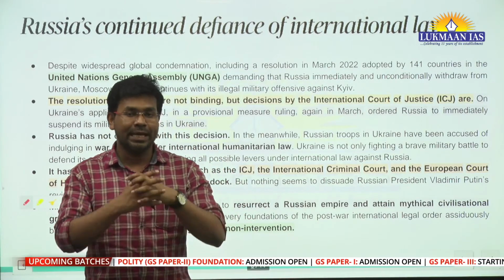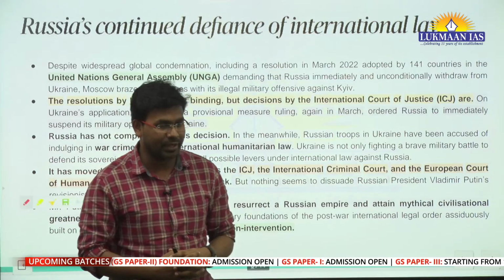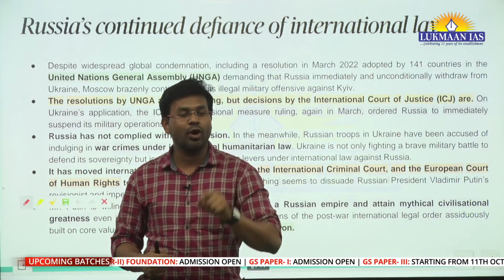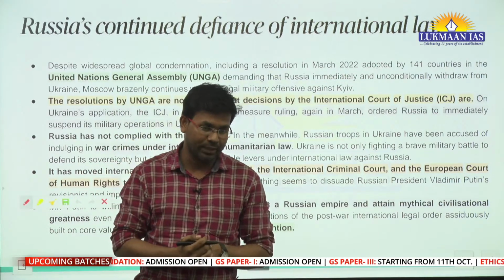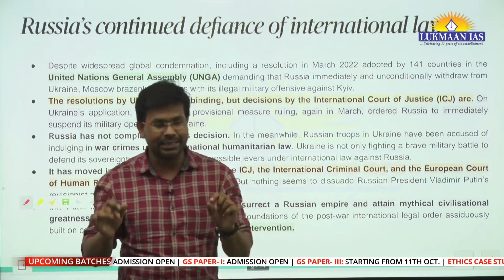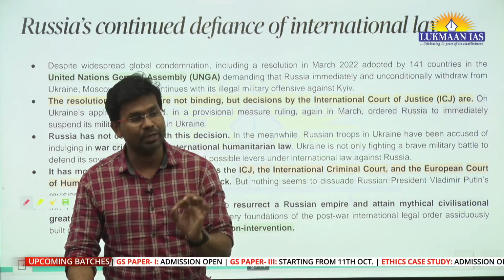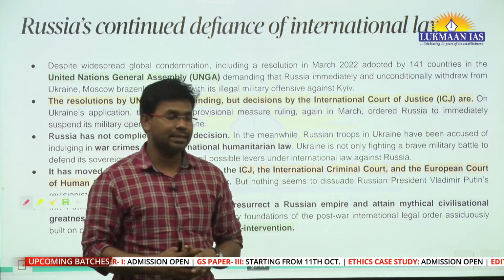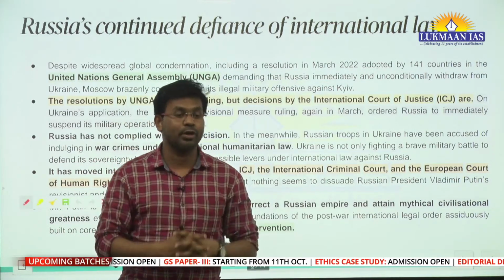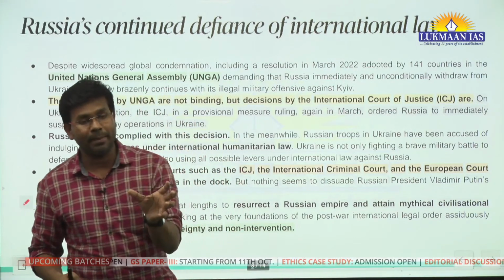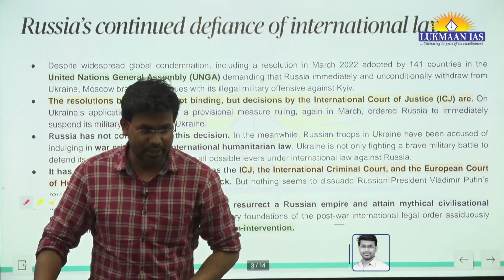Veto power means that if a decision is being taken and even one member is against it, that decision will not be taken at all. It will be considered nullified. That's the importance of being a permanent member of the Security Council.